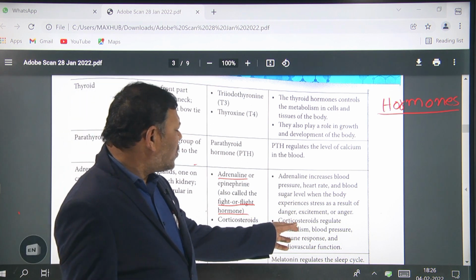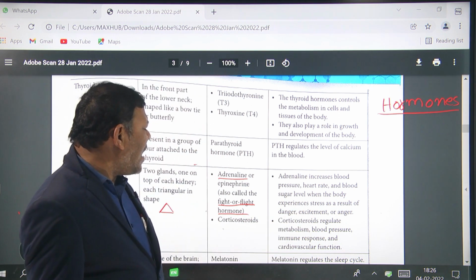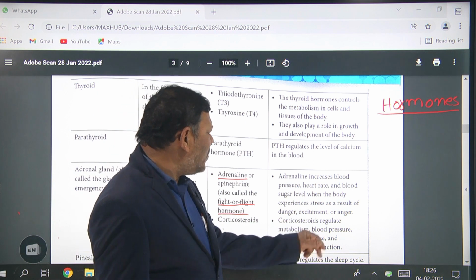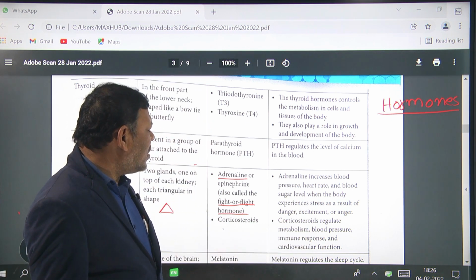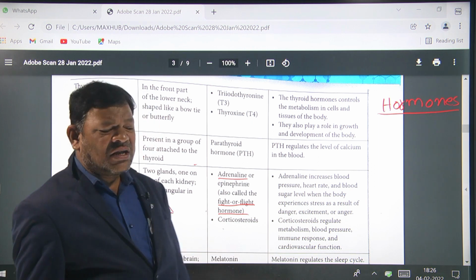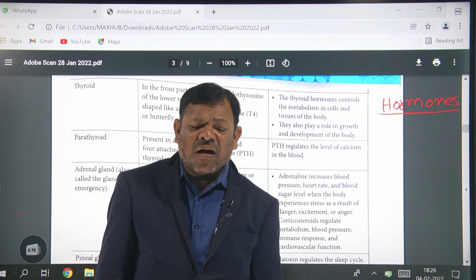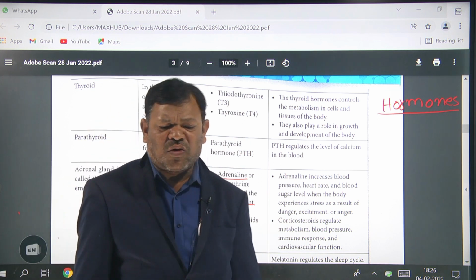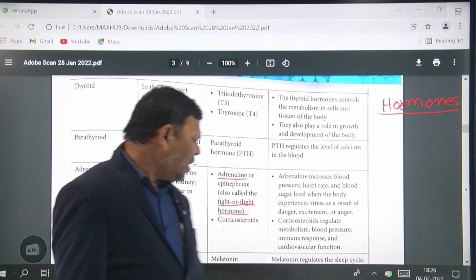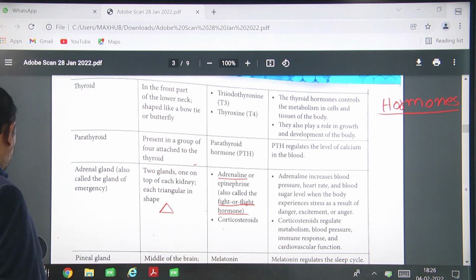And corticosteroids regulate the metabolism, blood pressure, immune responses and cardiovascular function. This is controlled by the corticosteroid hormones.